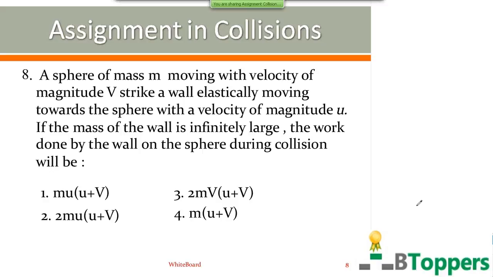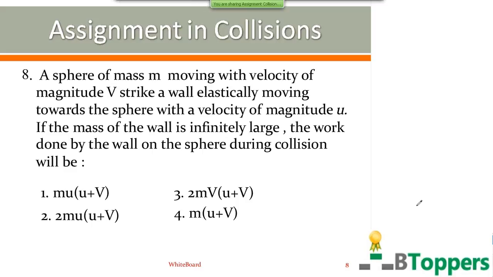A sphere of mass small m moving with a velocity of magnitude v strikes a wall elastically, moving toward the sphere with a velocity of magnitude u. The mass of the wall is infinitely large. The work done by the wall on the sphere during the collision will be. So you can apply the work energy theorem for the sphere to find the change in kinetic energy of the sphere. That means the work done on the sphere by the wall can be taken as equal to the change in the kinetic energy of the sphere due to collision. Of course, total kinetic energy remains conserved in the elastic collision, but the kinetic energy of the first sphere or first body will change.